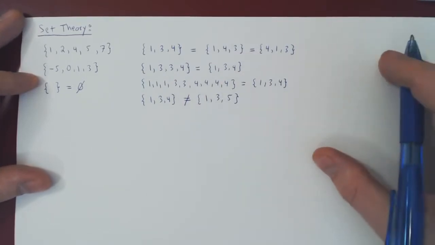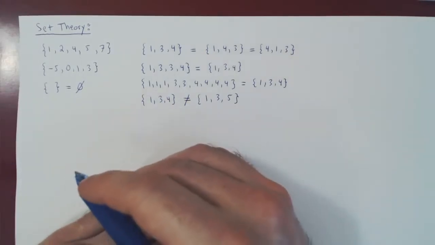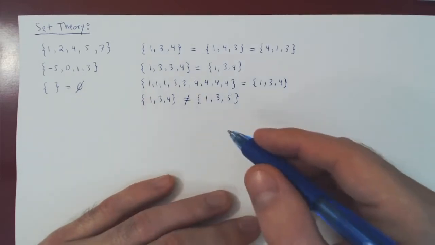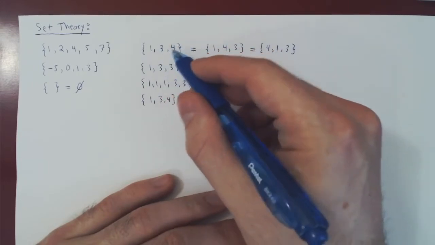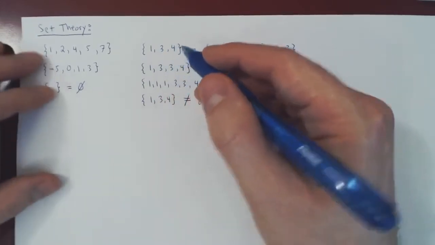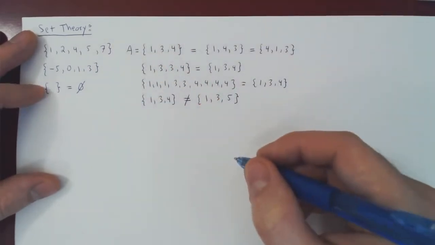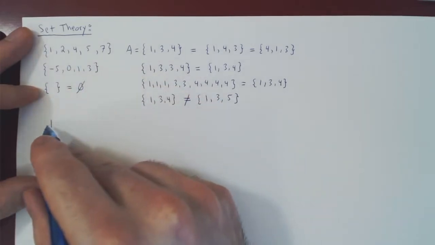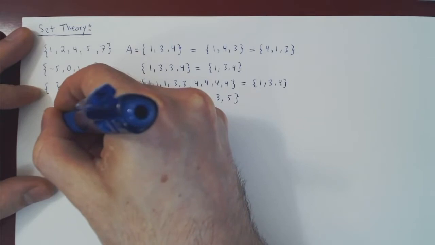One other piece of notation is the notation of containment. How do we say in a very concise fashion if an element is a member of the set? So here, 1 is a member of this set, 3 is a member of this set, 4 is a member of this set. Suppose we call this set A. Then we could say 1 is a member of A, but we don't want to write this out, so we use the symbol epsilon.